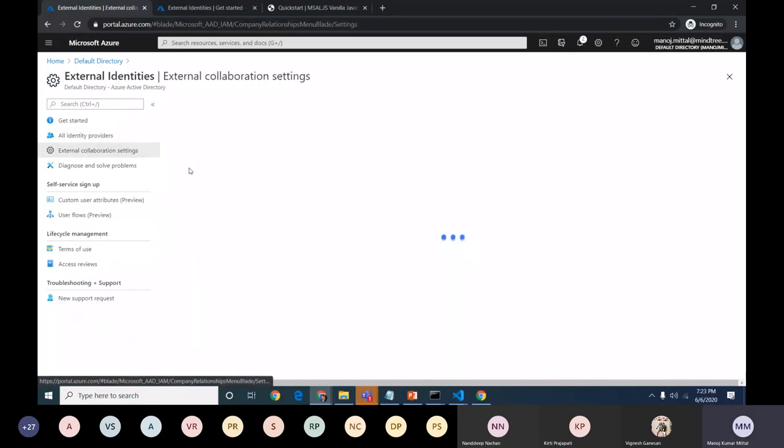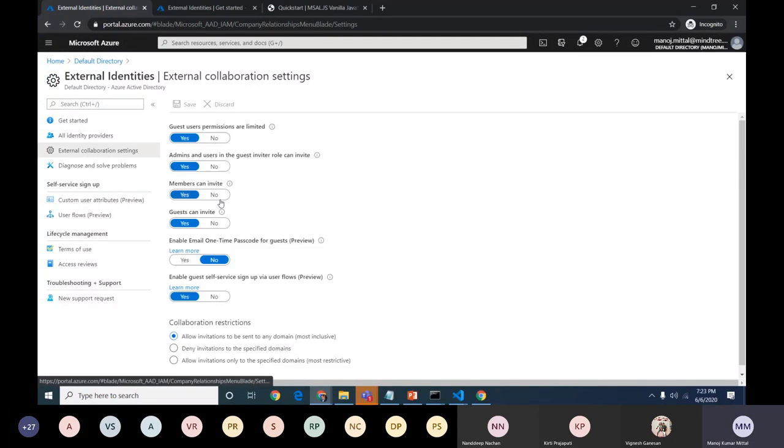So now collaboration settings. Once we are going to do this, the external collaboration settings are very important. We need to enable the guest self sign-up via the user flow. This is still in preview. All those actions in preview will be released into the build. So we need to enable it. If you don't enable it, then the external entities which we are going to integrate, like Gmail and Facebook, will not be able to work here.